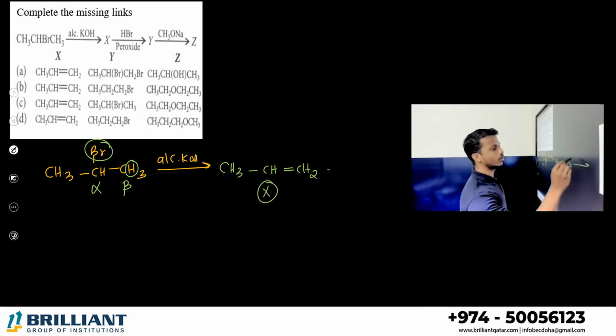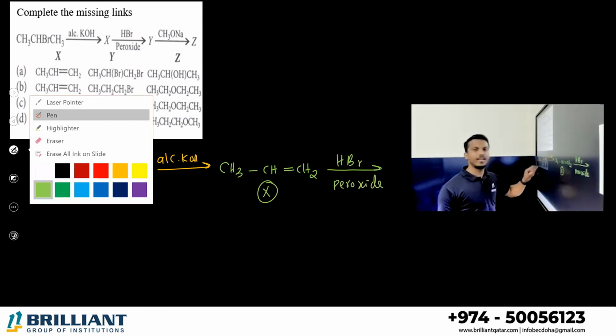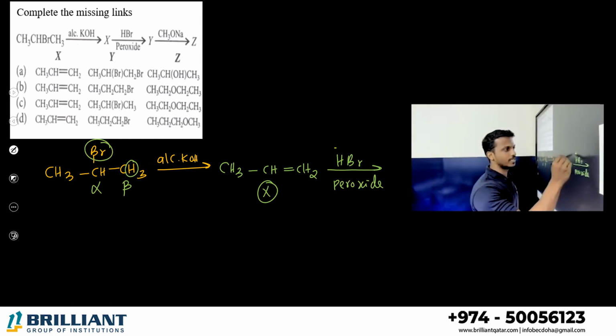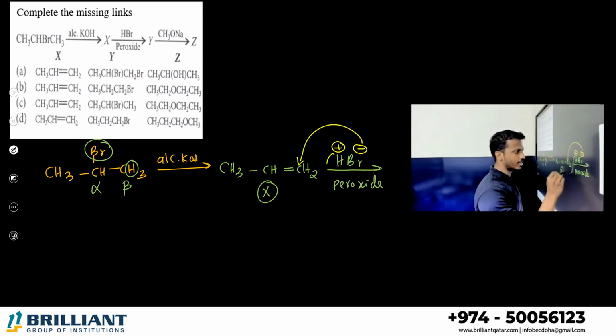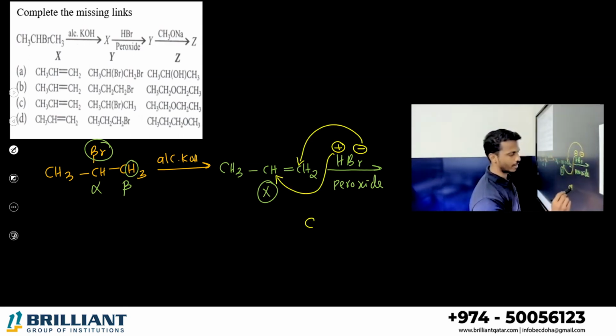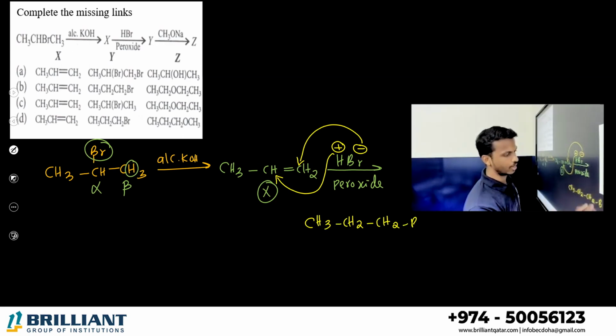This we are treating with what? HBr. Very careful, peroxide is there or no? Yes, peroxide is there. We have to follow the anti-Markovnikov rule. H plus is there, Br minus is there. Anti-Markovnikov rule means negative part to the carbon with the more number of hydrogens, positive to the one with fewer hydrogens. So CH3CH2CH2Br. So this is compound Y.